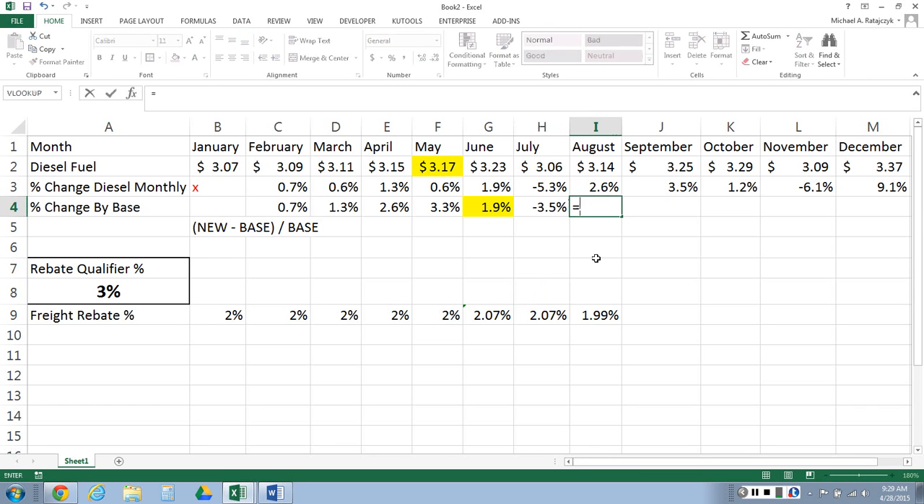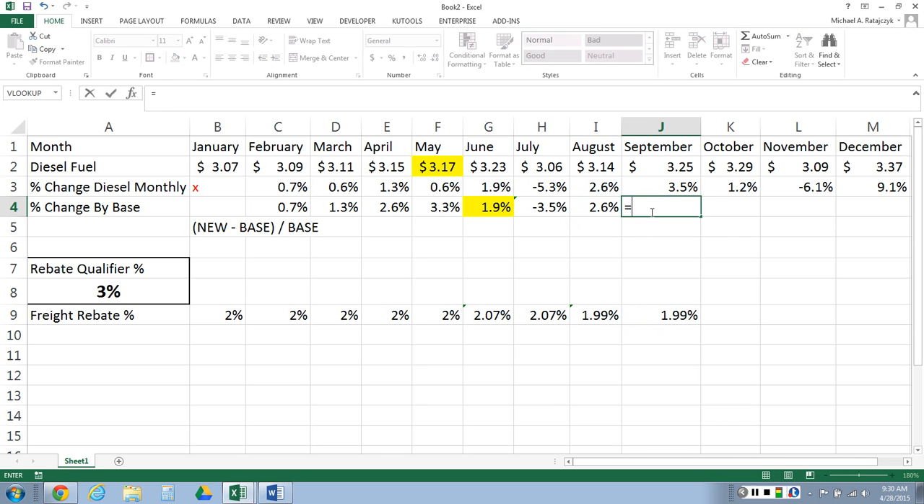So let's do one more, because now we got a new base period. So August minus, what's the base period? July. Why is it July? Because that's the last time we changed our rebate structure. And guess what? Looks like 3%, but is it? No, it is not. It is 2.6%. So the rebate stays the same.